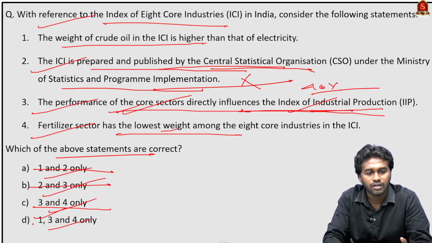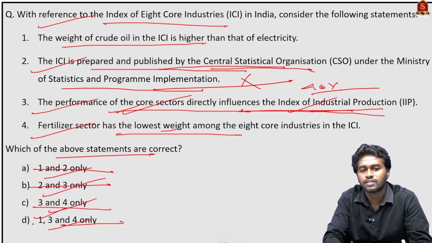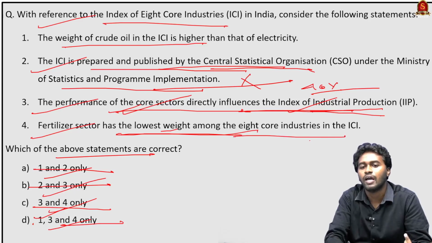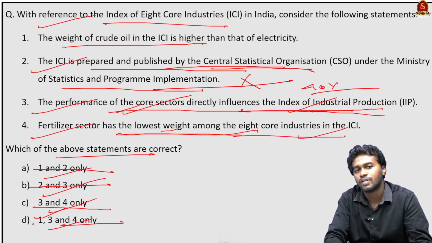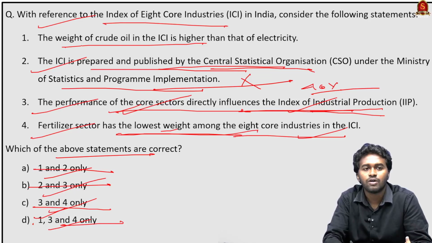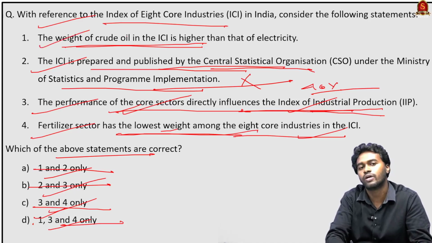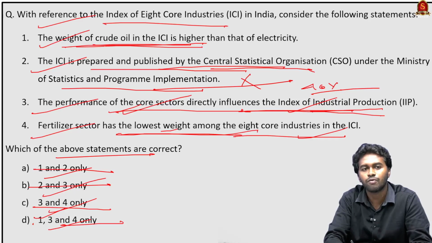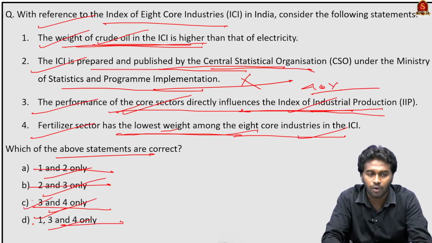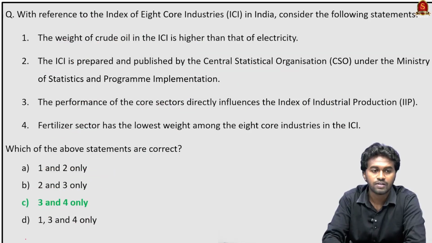Statement 4, the fertilizer sector has the lowest weight among the 8 core industries in the ICI, is also correct. Statement 1 is wrong because petroleum and refinery products come first, with a higher weight than crude oil. Therefore, we can eliminate statement 1, and we reach the correct option, option C, 3 and 4 only.